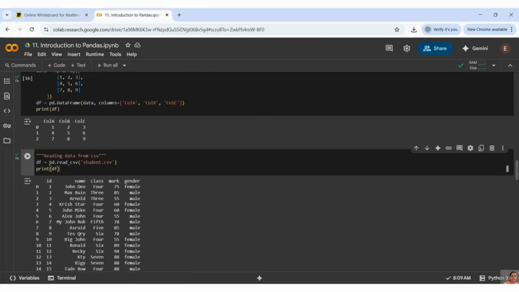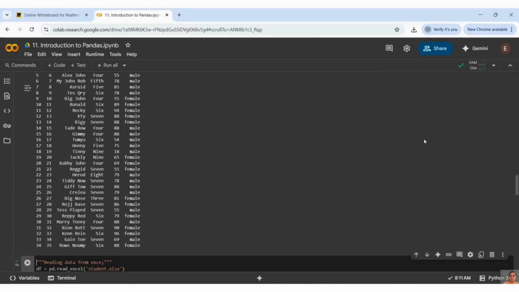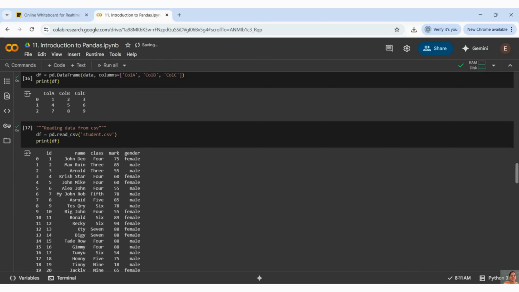You can see I have used read_csv, and I have passed my CSV file directly here, student.csv. I am able to get all my output here. Whatever data is present in my CSV file, I am able to see everything here.